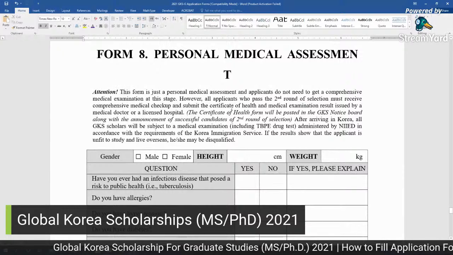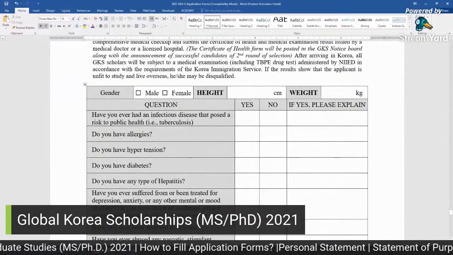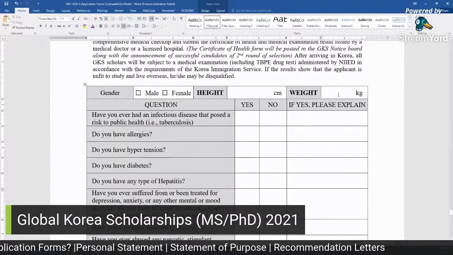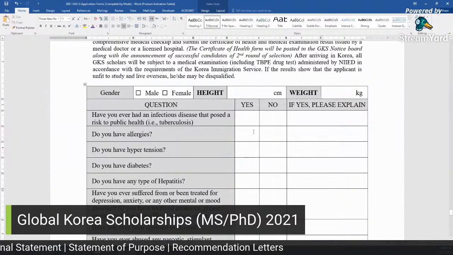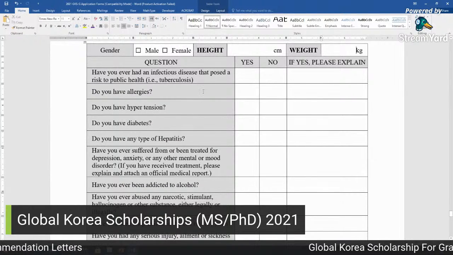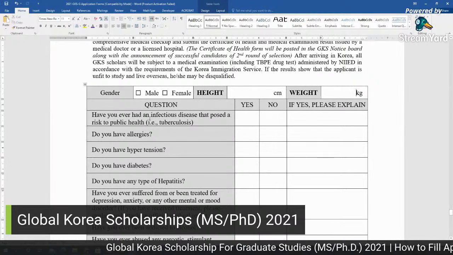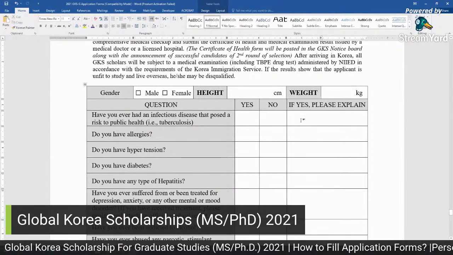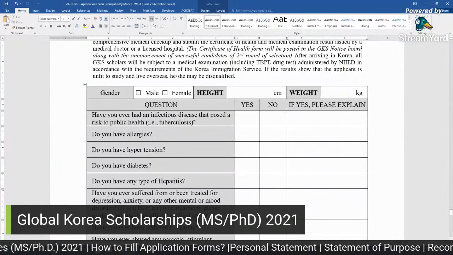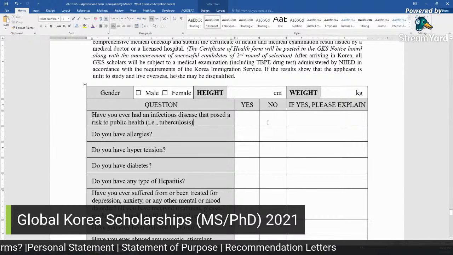You can write the other instructions here. You should write your height, like 70 centimeter and 70 kg. Gender here, male or female. Have you ever had an infectious disease that posed a risk to public health, like TB or something? Yes or no answer. If yes, please explain. If you have any, and you got some treatment, what is the status of this disease. If you have not had any type of infectious disease, then check here no.